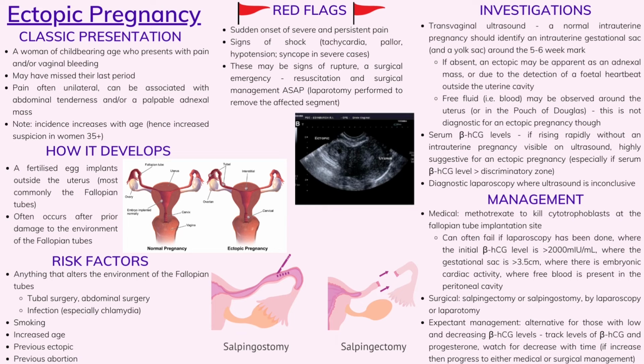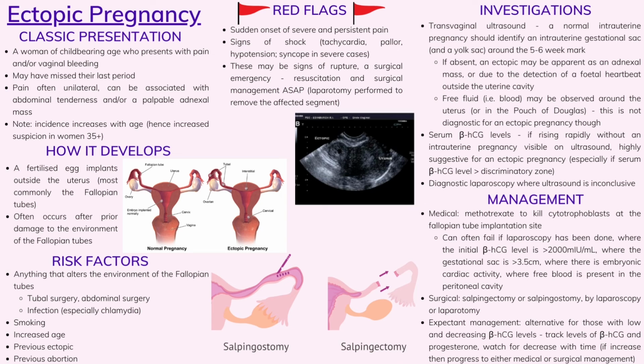Surgical management, as noted by the diagram on the left, is either a salpingostomy, which is making an opening in the fallopian tube, or salpingectomy, which is removal of the fallopian tube altogether. These can be done by laparotomy or laparoscopy.